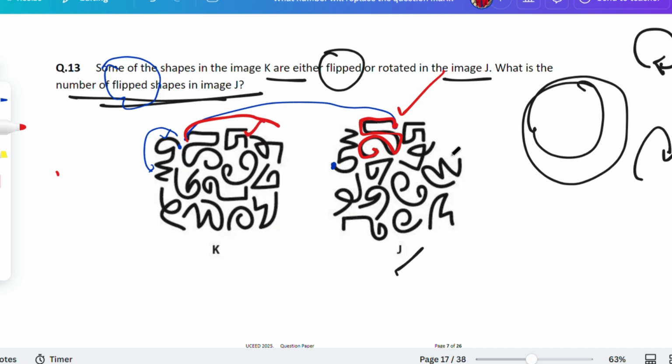This one is the same. Okay. Let's go with this one, guys. See, this part is particularly this part. That means it's not flipped. If you'll be watching this one, see. It's again the same thing. It's not flipped.